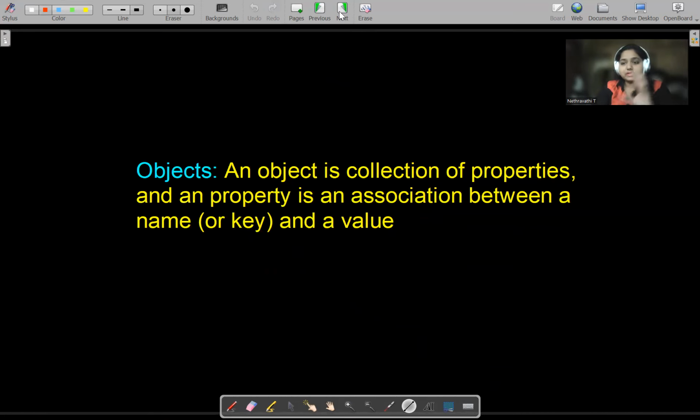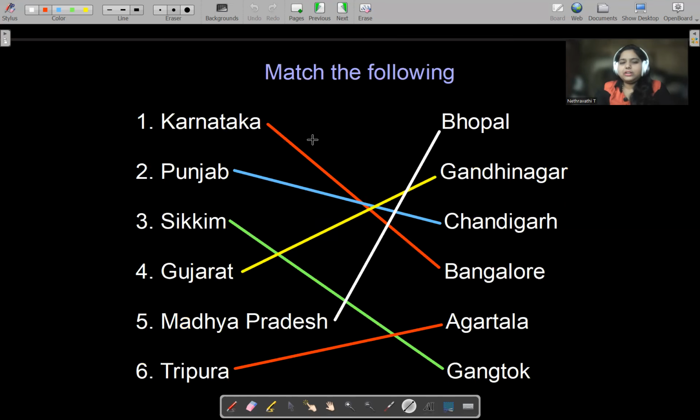The mapping of certain things with certain things is called key value pairs, or objects. See, here is the definition of objects. An object is a collection of properties, and a property is an association between a name or a key and a value. For example, here we can consider the states mentioned as keys and the capital cities as values. So these are the key value pairs. This type is called objects.